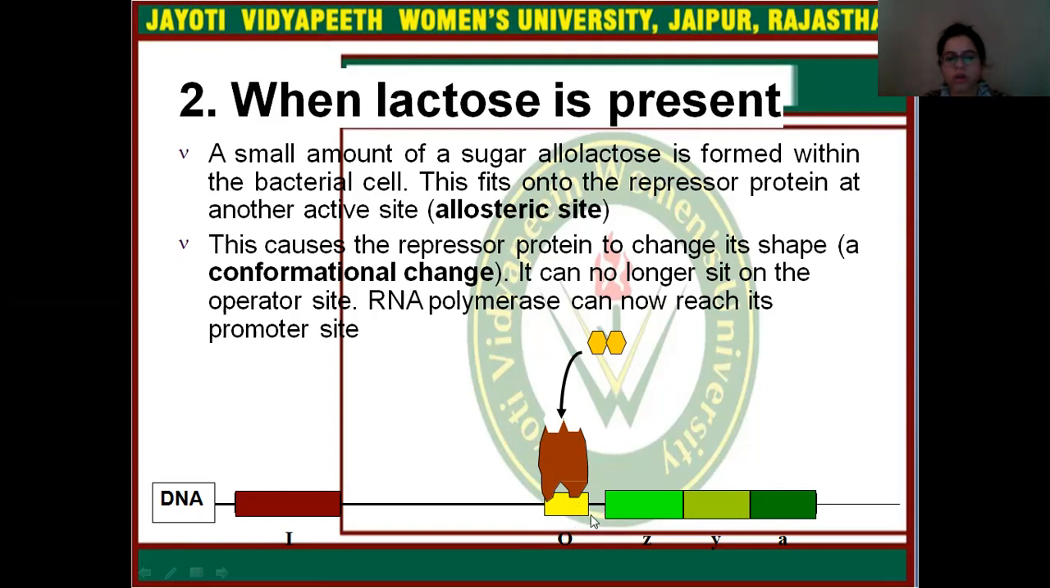So now the operator region is free, and the Z, Y, A regions are active. They will undergo active transcription, and they will transcribe the messenger RNA for their specific enzymes.